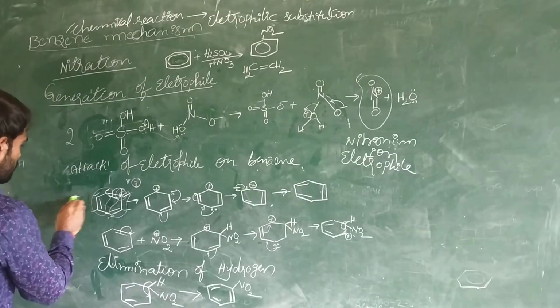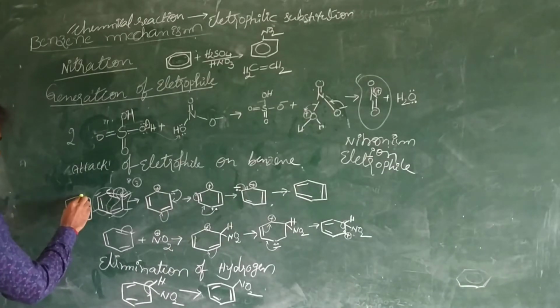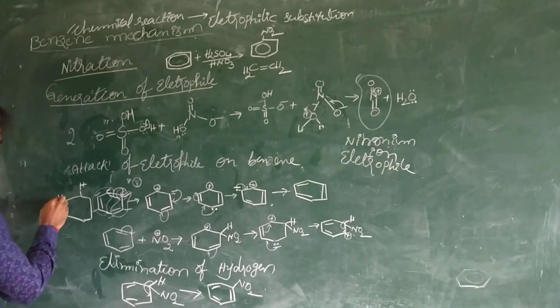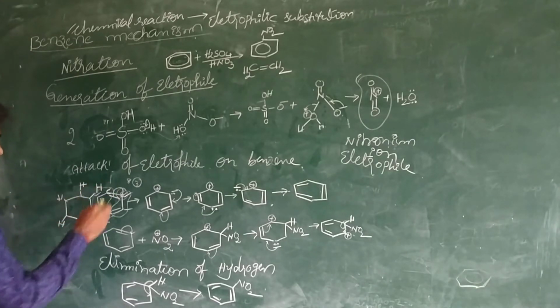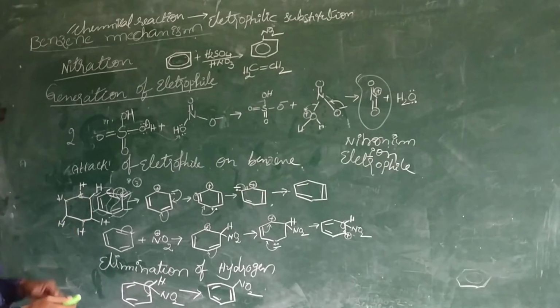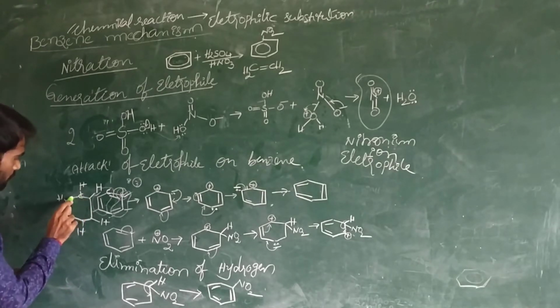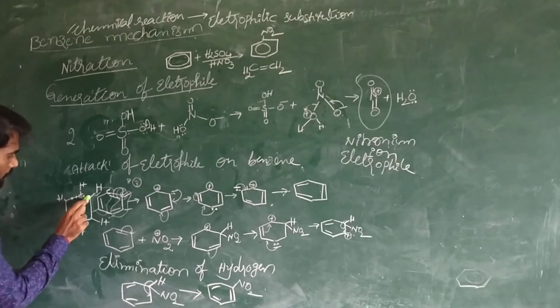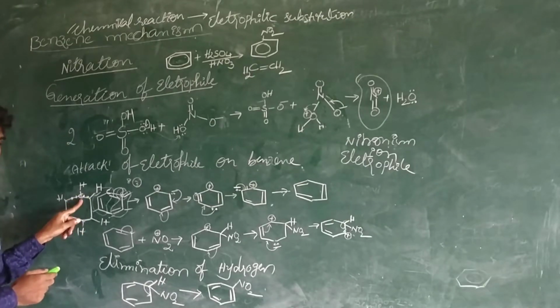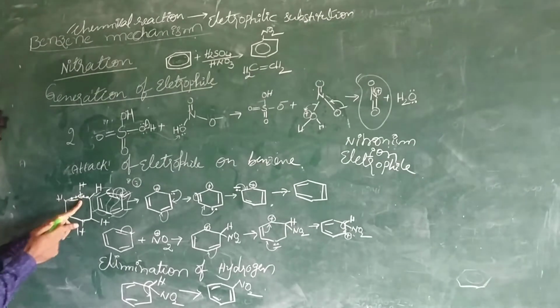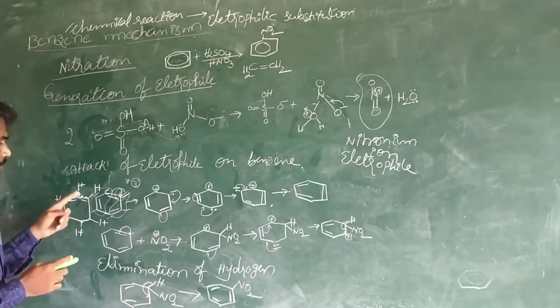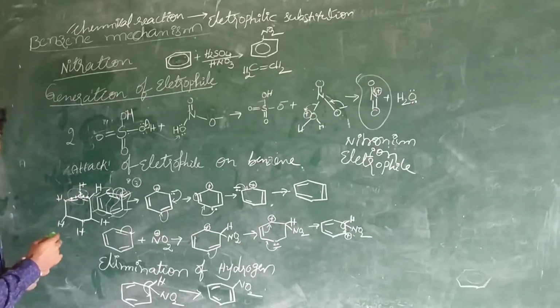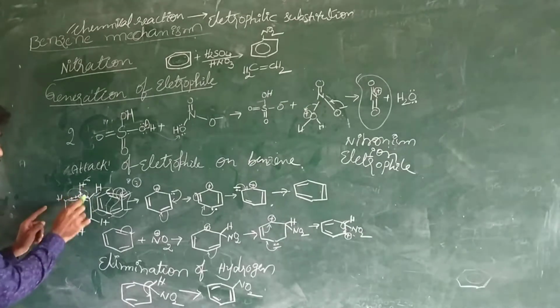For example, see benzene. Benzene has 6 hydrogen atoms. We are talking about this carbon. Every carbon has 6 electrons, right? These 2 electrons and these 2 electrons, and the remaining 2 electrons are with hydrogen. In total, this carbon has 6 electrons. Like that, every carbon has 6 electrons.